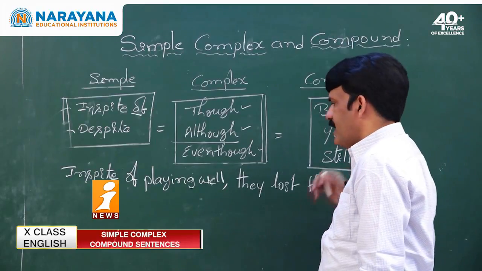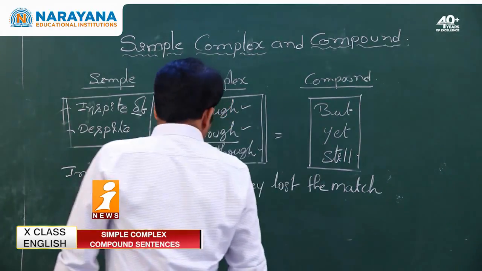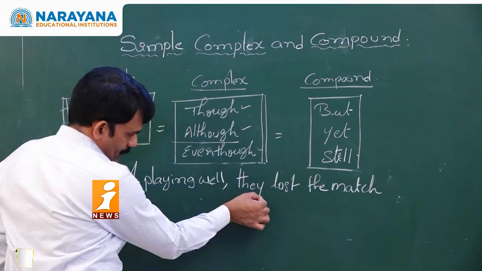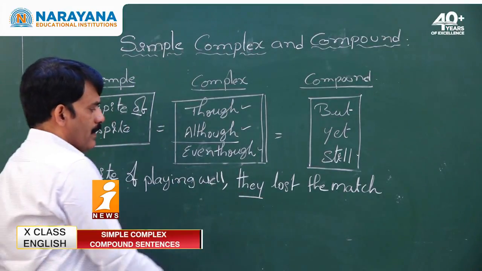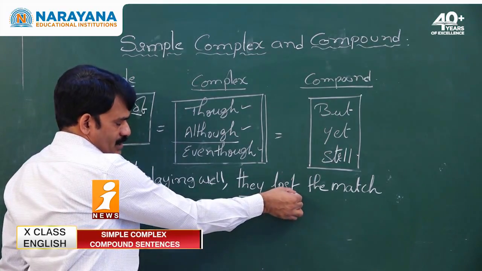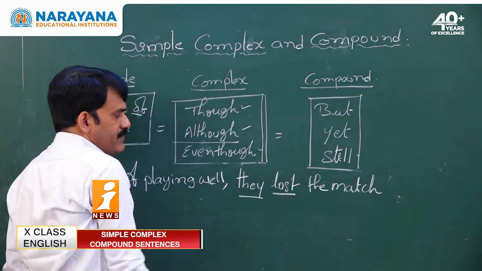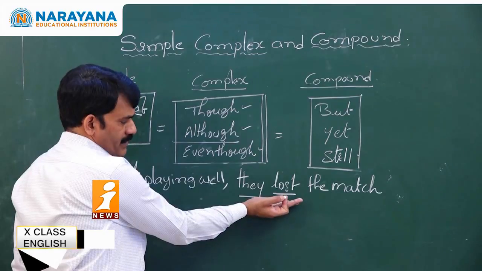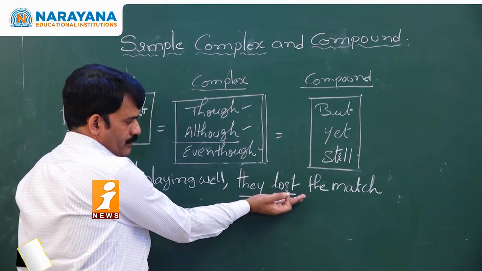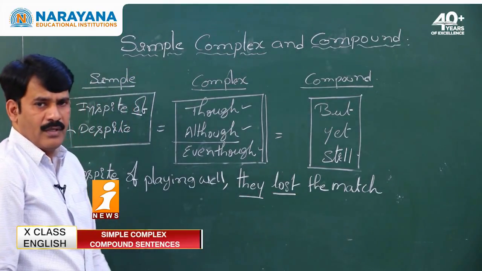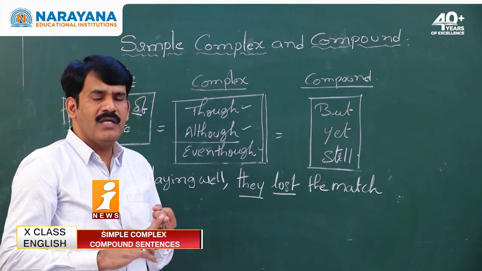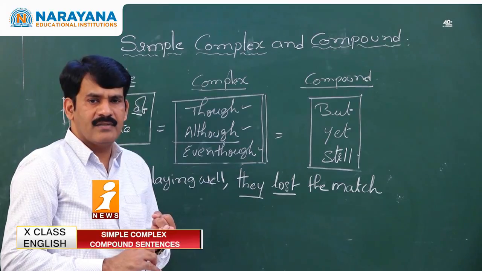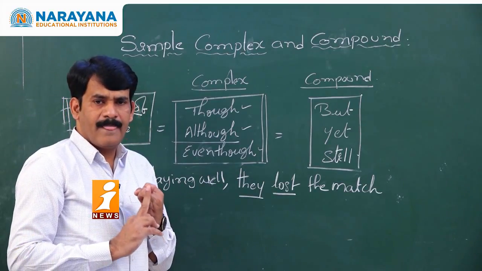Well, they lost the match. Who played well? They played well. This is the subject. Lost shows and gives the information this sentence belongs to past tense. As I mentioned, the tense meaning of the sentence does not change.